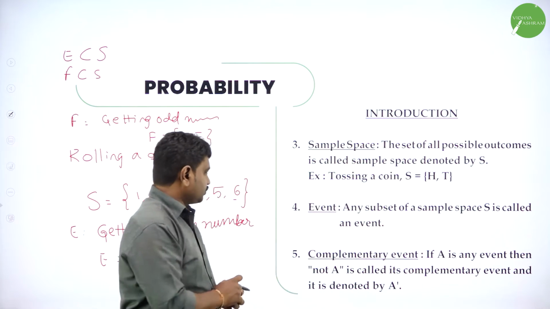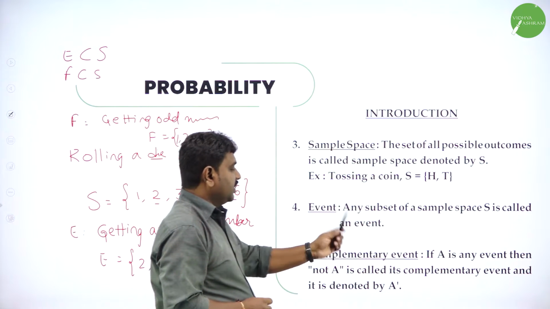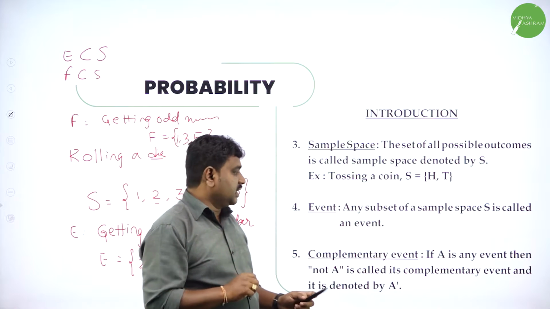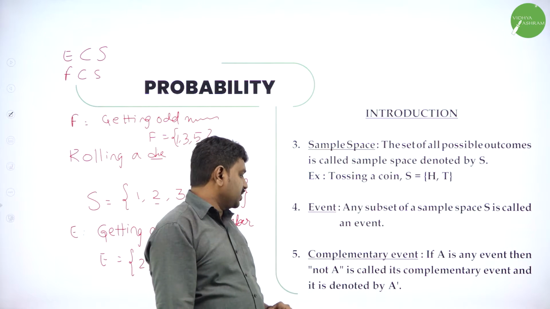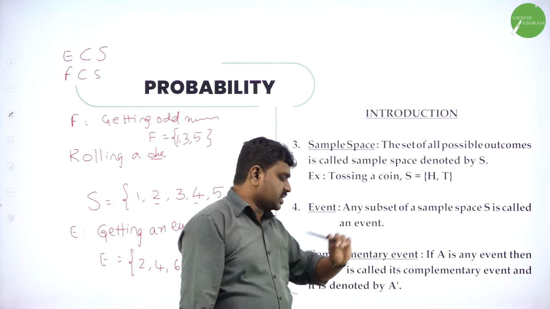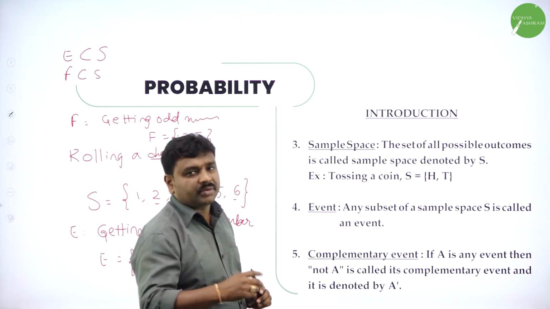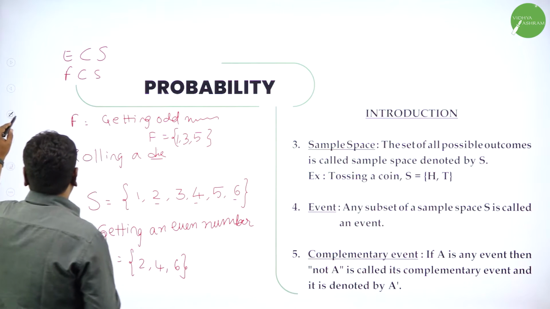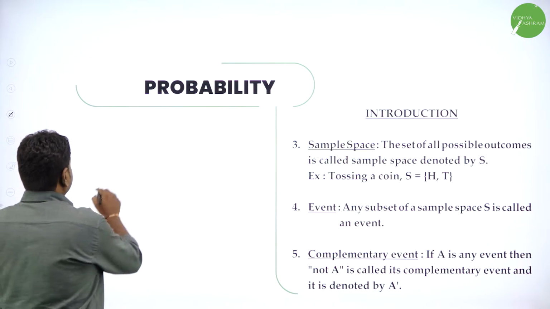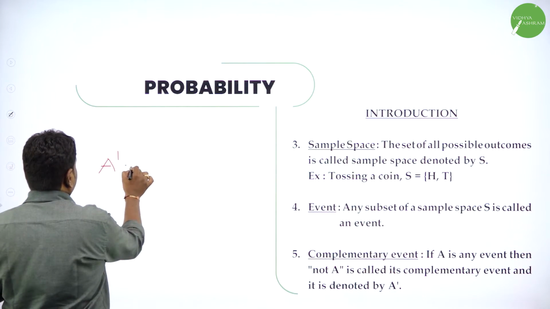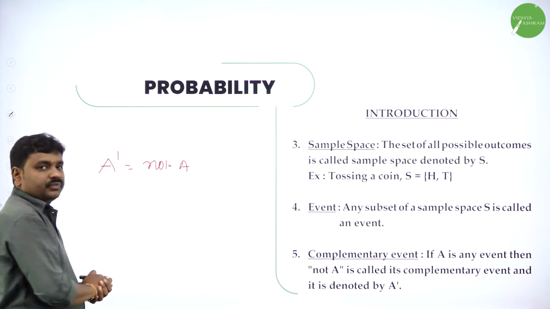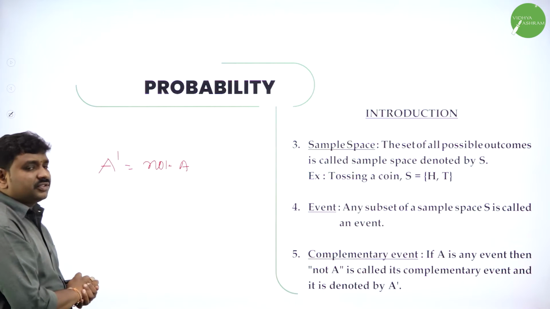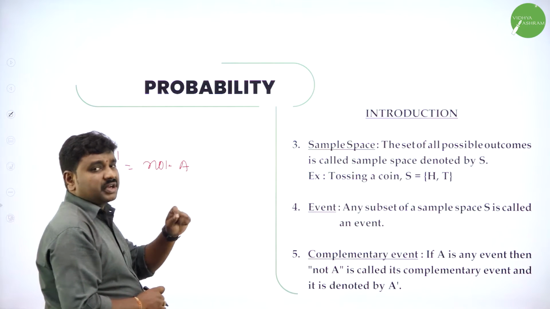Now, complementary event. Let A be an event for the given random experiment, and not A is its complement. We say not A or A dash. A dash is also called what? Not A. It is the complement. So not A means sample space minus A.